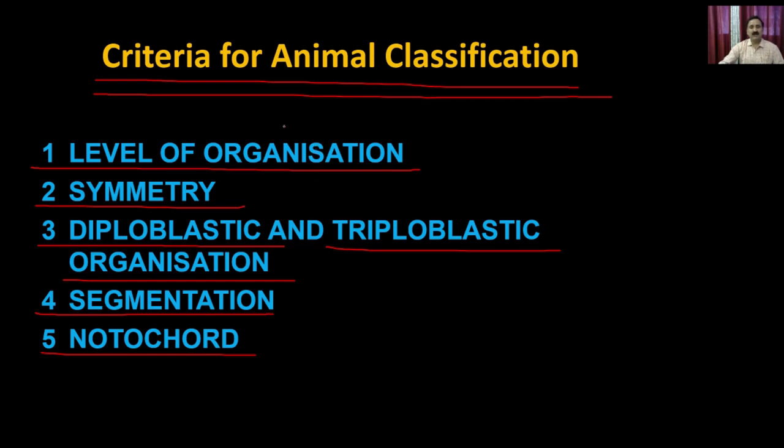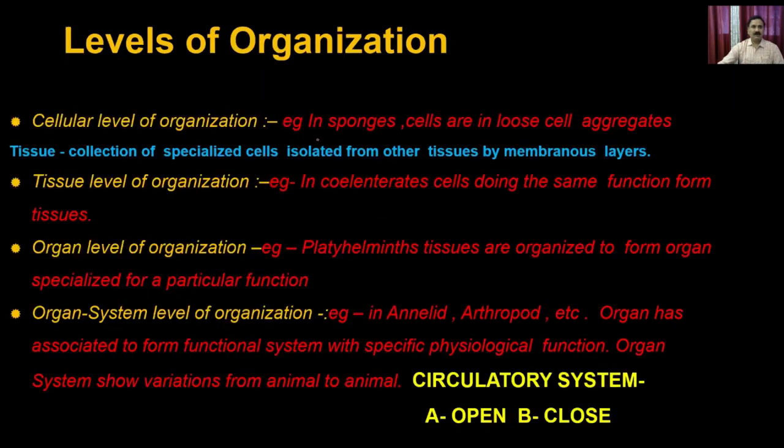So the first criterion is the level of organization. As we discussed, it could be cellular, tissue, organ, or organ system. In the cellular level of organization, the classical example is the sponge. The cells are loosely aggregated, present in loose cell aggregates, and these cell aggregates perform all the functions.